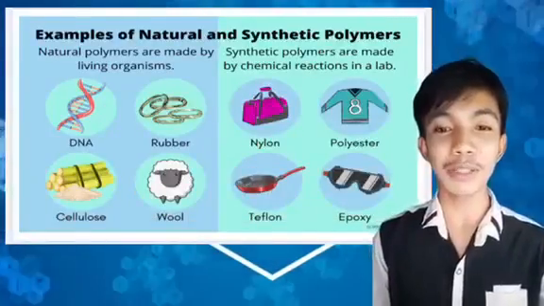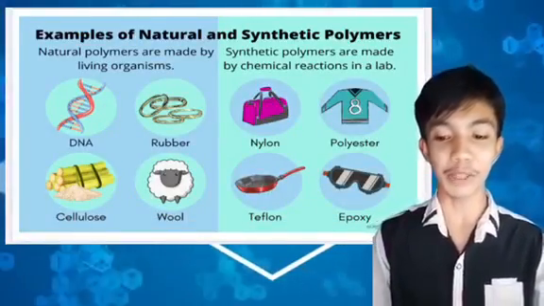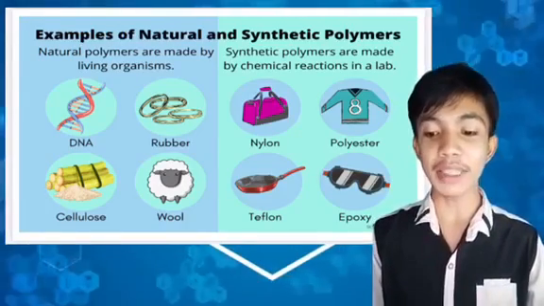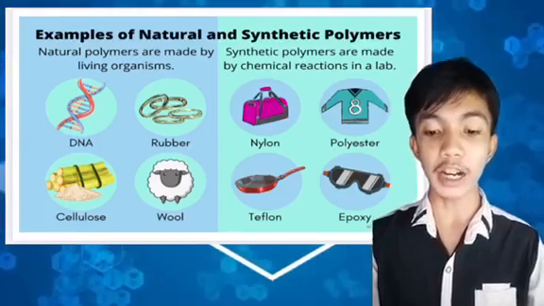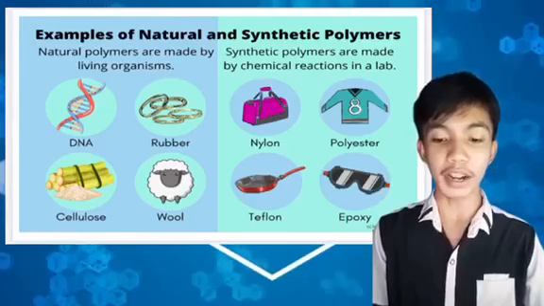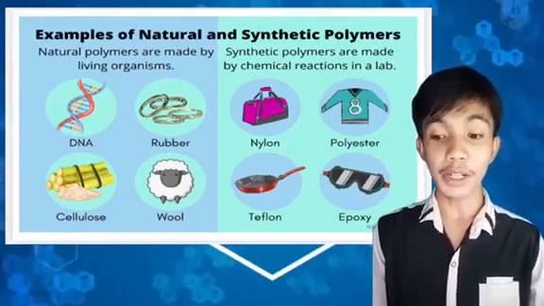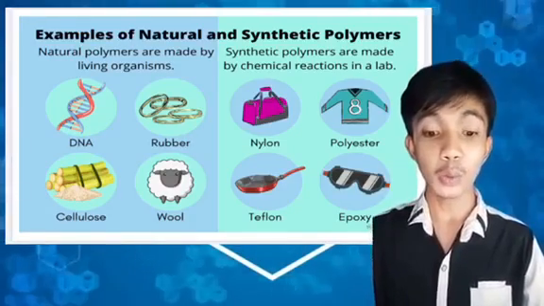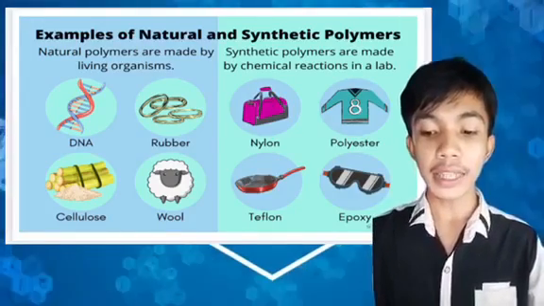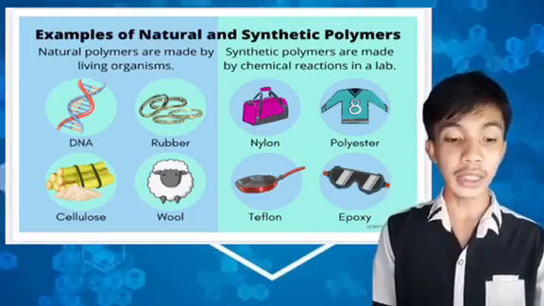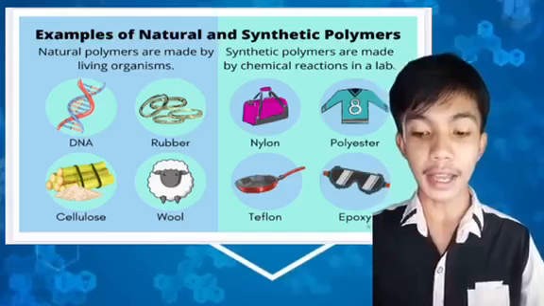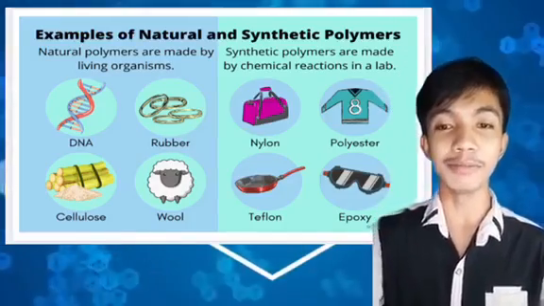What is the difference between natural polymers and synthetic polymers? The natural polymers are made by living organisms, while the synthetic polymers are made by chemical reactions in a lab. Examples of natural polymers are DNA, rubber, cellulose, wool, and other living organisms. The synthetic polymers are nylon, polyester, Teflon, epoxy, and others made by chemical reactions in a lab.